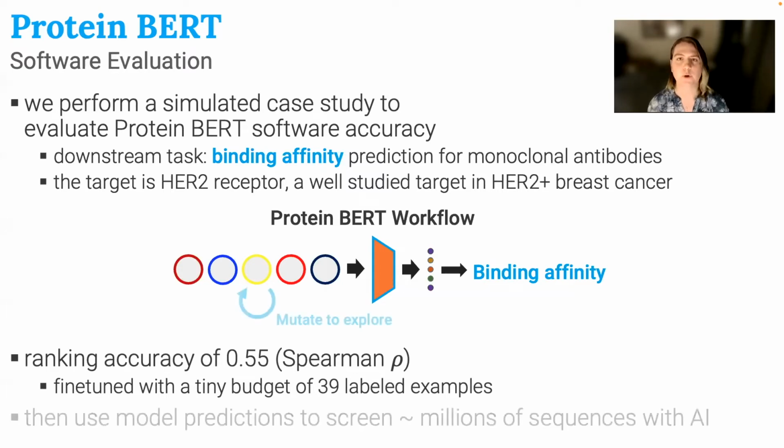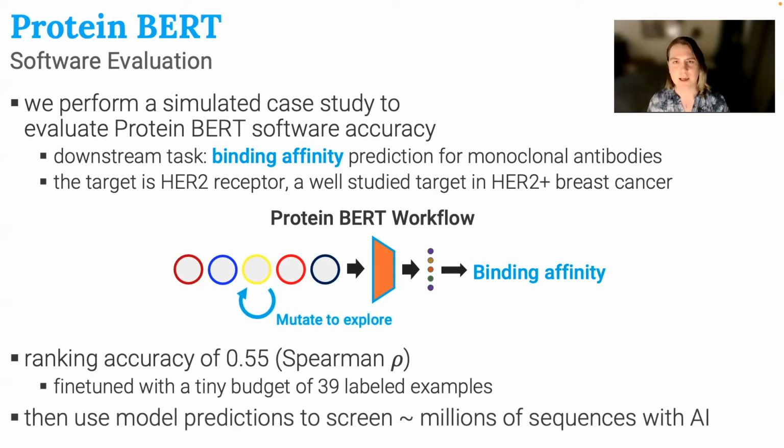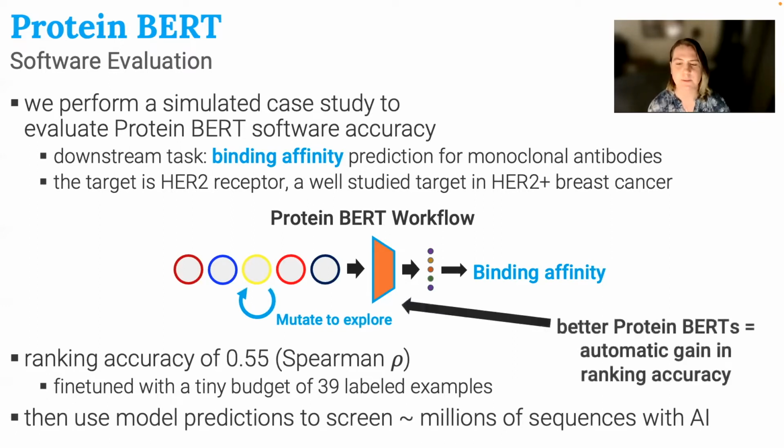And we can then use this workflow to screen millions of sequences with AI by simply mutating the inputs a little bit and searching over sequence space. And the best part about this is that because this is an AI workflow, as soon as we get a better protein BERT or a better model, we can swap that out and automatically get that gain in performance without the need for manual intervention.